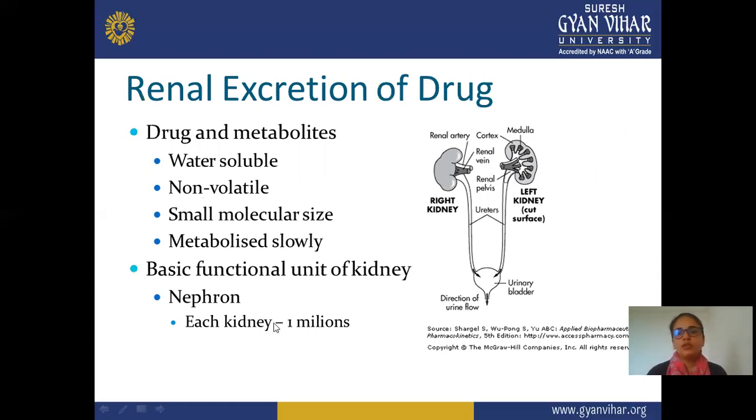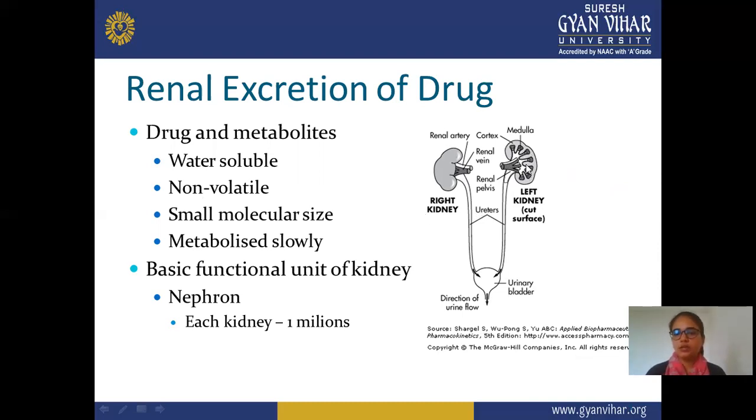Now this is a diagram of renal excretion, or your kidney. In this, there are two renals, and this one is the renal artery. This part is the renal artery, and this part is known as the cortex. And this inner part is known as the medulla. It's a transverse section diagram, or the normal outer appearance of your kidney.